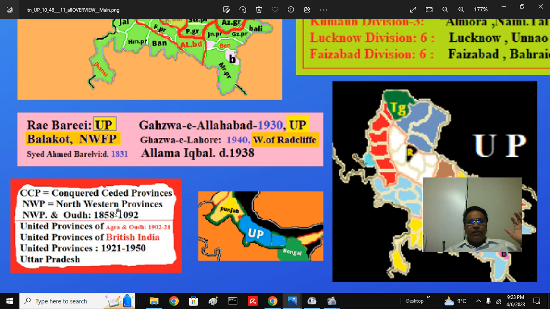Later it is called Northwest Province, not Northwest Frontier Province. That is the Peshawar, Kohat, Bannu region. That's different. And then it's called Northwest Province and Awadh, after Awadh was incorporated in 1857 by Lord Dalhousie. Then it's called by a later name, because there are two important regions, the Agra region and the Awadh region. It's called United Provinces of Agra and Awadh.